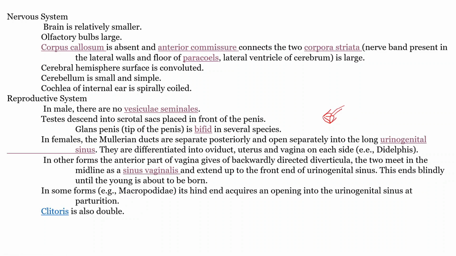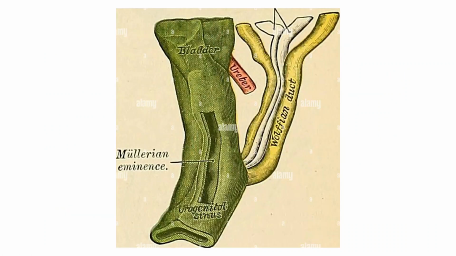All these happen in the embryological development process. Okay, that I will show you.